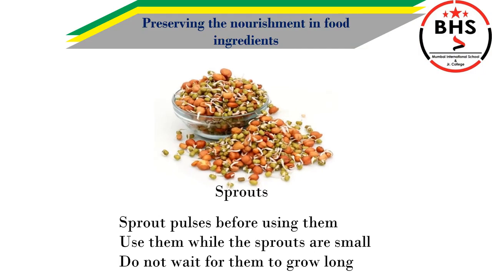Sprout pulses before using them. Children, pulses are green gram, moong, black gram, kala chana, etc. These white parts from the pulses are called sprouts. We must use them while the sprouts are small. We should not wait for them to grow long.